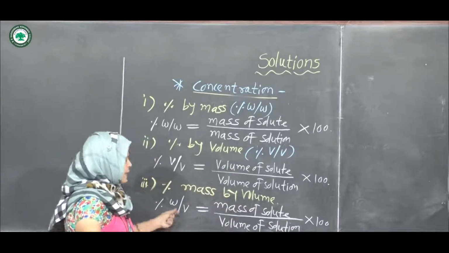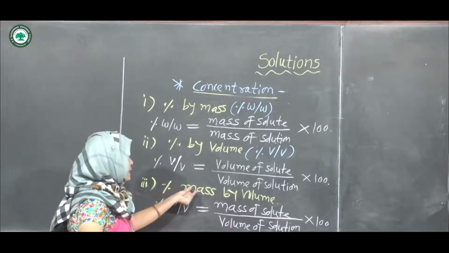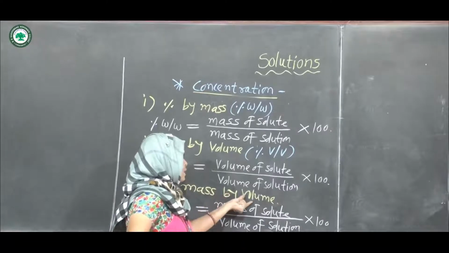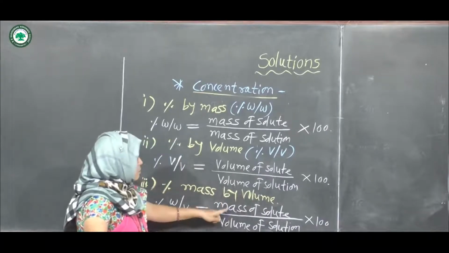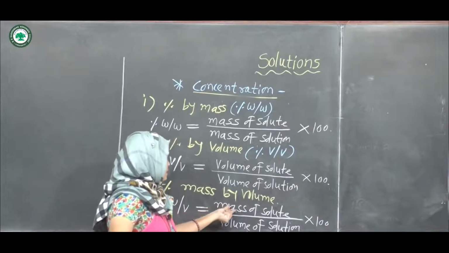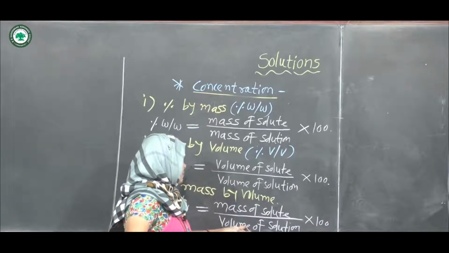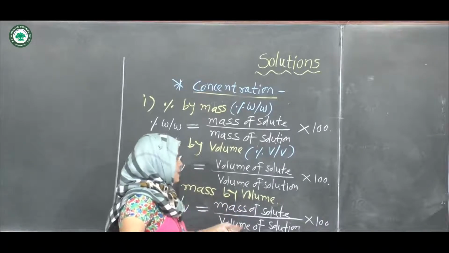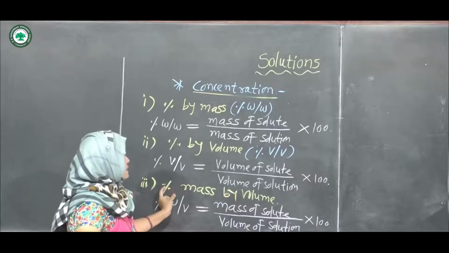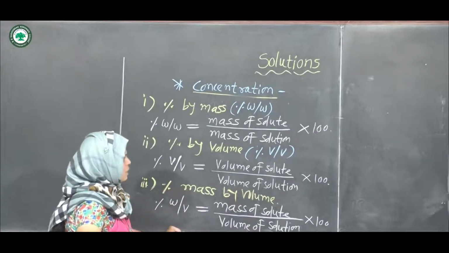We write firstly the mass of solute, divided by volume of solution, into 100, and we get the percentage of mass by volume.